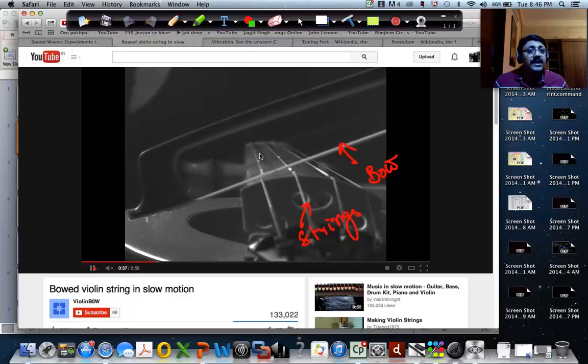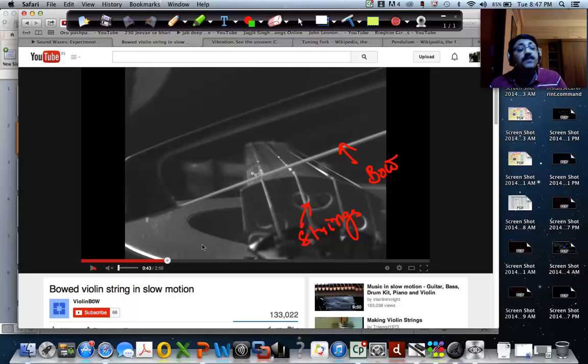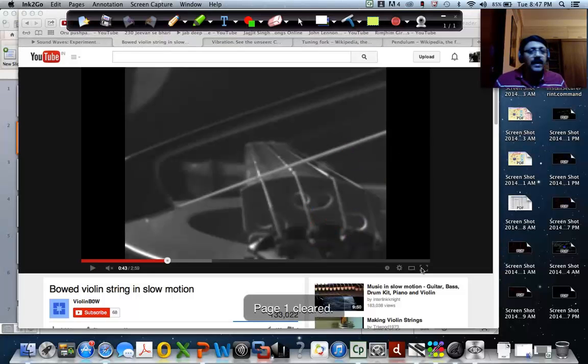So you can see the vibration of the string, and in fact that string will be vibrating at a certain frequency, and that is the frequency of the sound which it produces, right? So again, you can see here the sound is being produced because of vibration. Did you see that? So, another example. Now let us look at this.